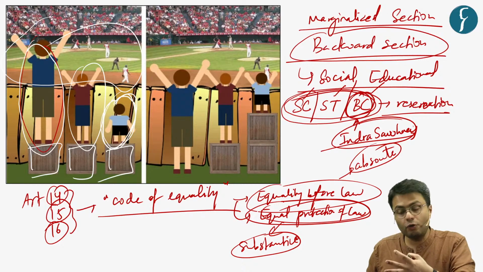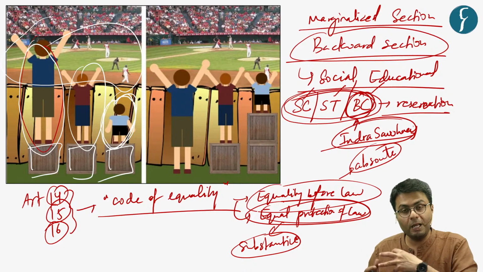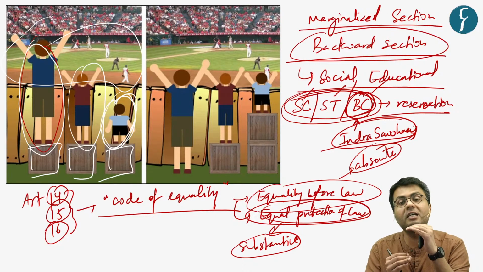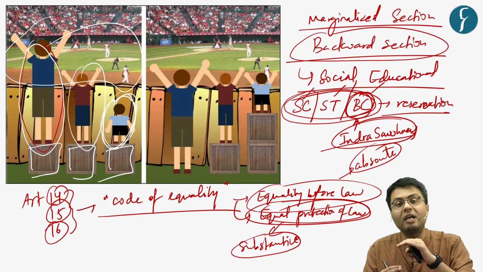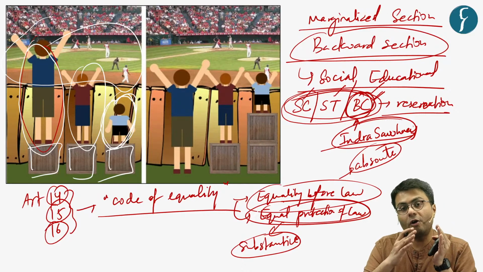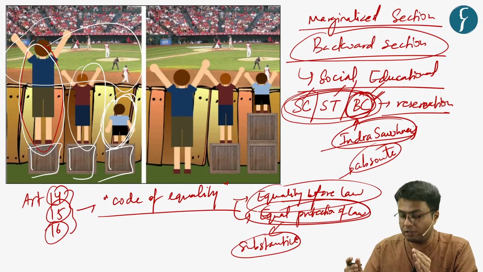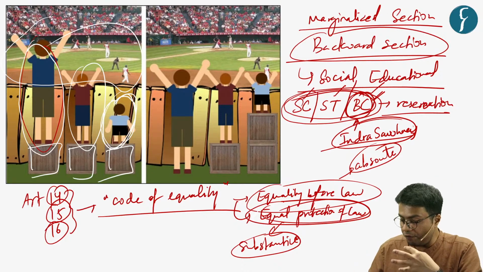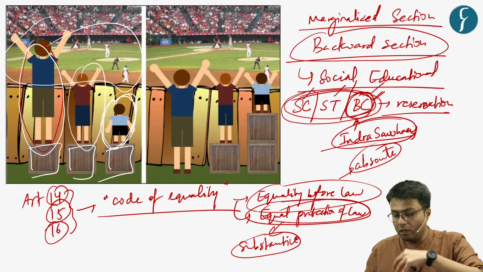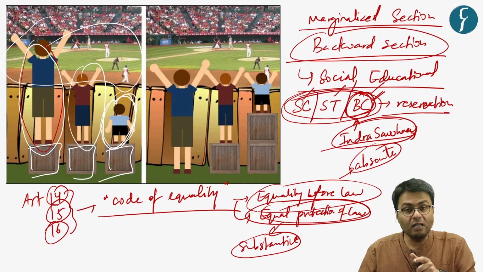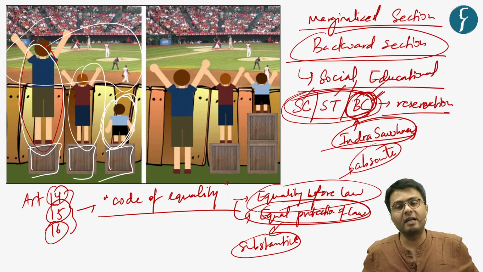So, by virtue of the Indra judgment, the Supreme Court highlighted that the state can differentiate between a creamy layer, that is an economically well-off section in these backward classes of citizens, from an economically not well-off section in the backward classes. So, by virtue of the Indra judgment, the state can subcategorize castes in this backward classes category.